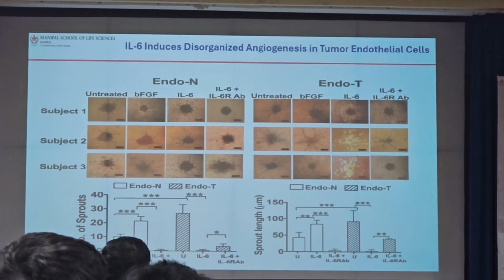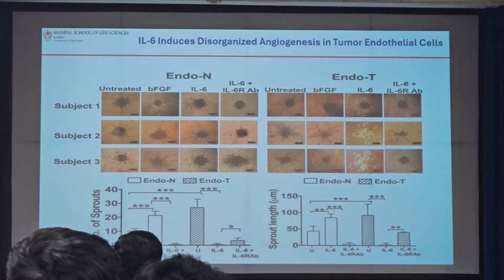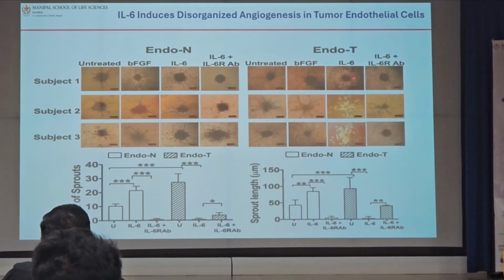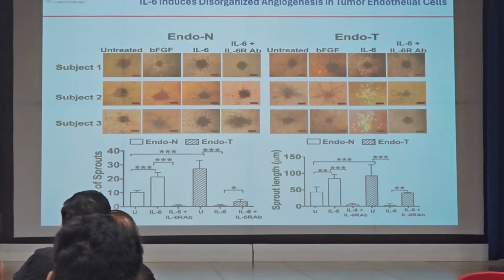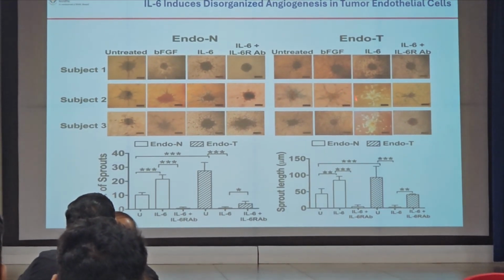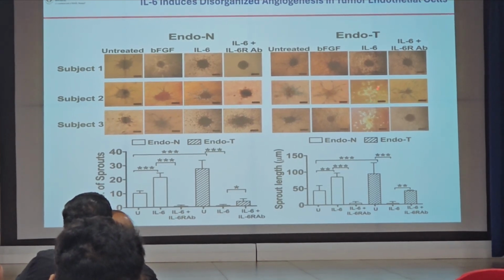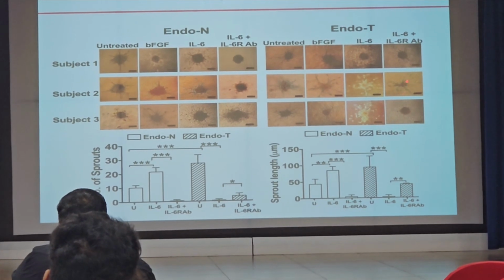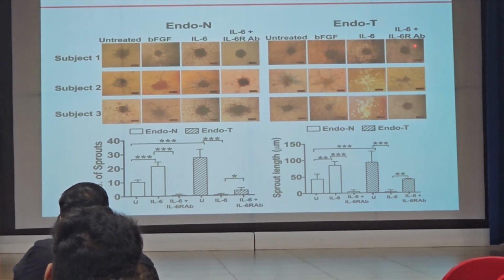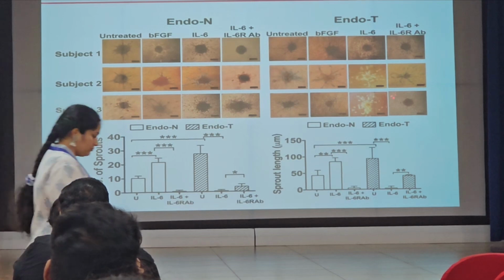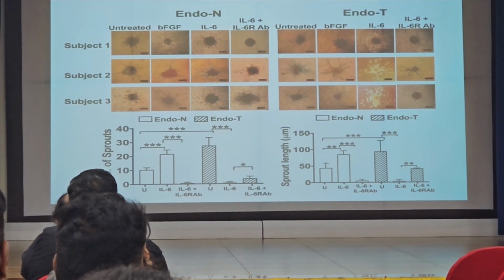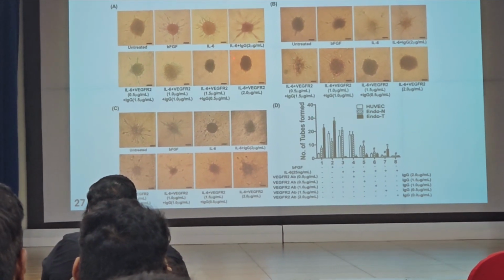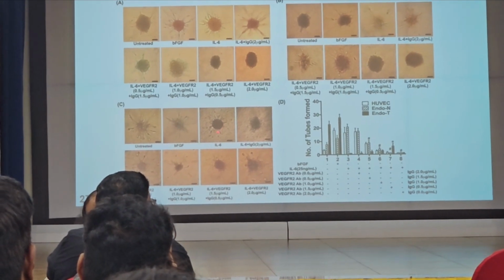This is what we wanted to do: make a model for disorganized angiogenesis. Until now, the angiogenesis models are against sprouts, but it doesn't happen the same way with FGF, which is another pro-angiogenic molecule. So this shows that IL-6 is very specific in making disorganized angiogenesis in breast tumors. Abrogating IL-6R with IL-6R antibodies can bring the levels back, and then they started responding better to VEGFR2 antibodies. So IL-6 can induce more leaky blood vessels.